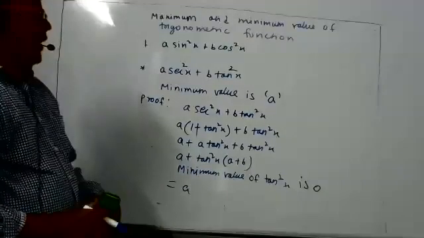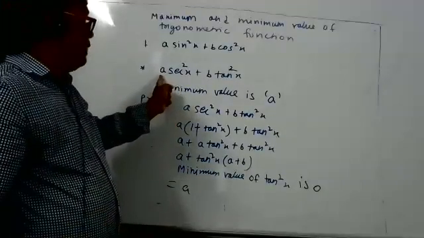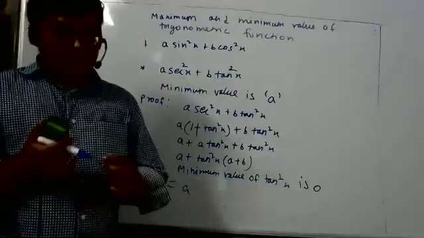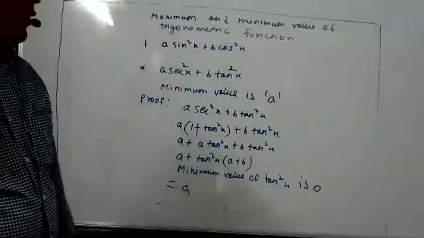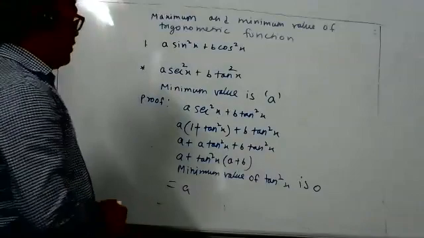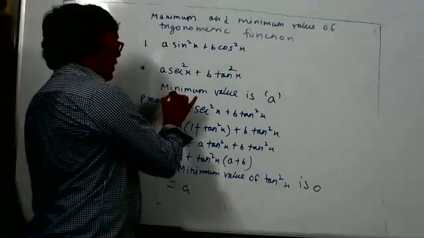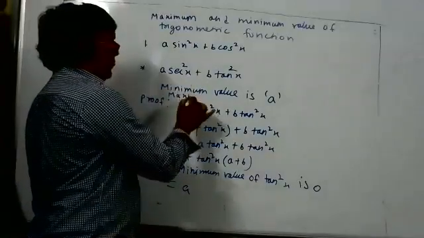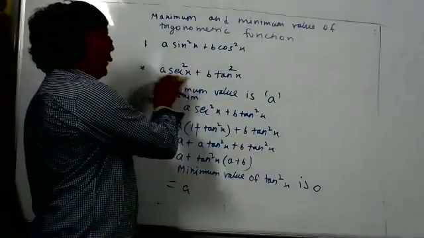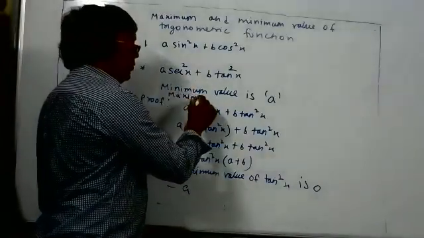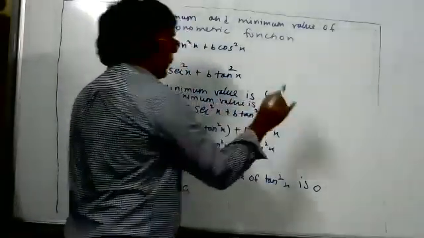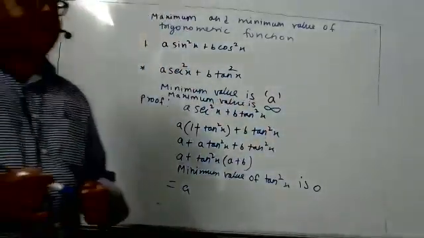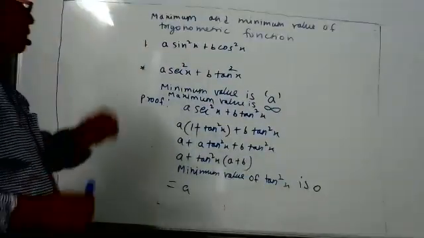Why am I not writing the maximum value, students? What can be the maximum value of A secant square x plus B tan square x? Infinity, because both secant and tan x will become infinity sometimes. If you put pi by 2, it will become infinity. So the maximum value is obvious, it will be infinity only. But the minimum value is A, the coefficient of secant square x. That's why I didn't mention the maximum.